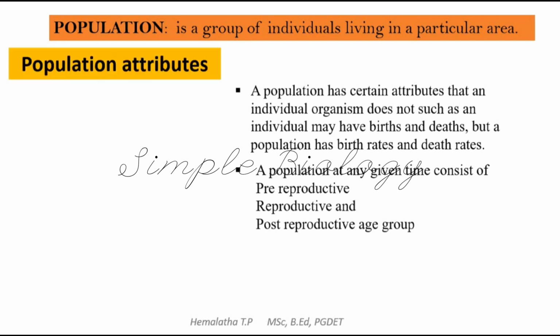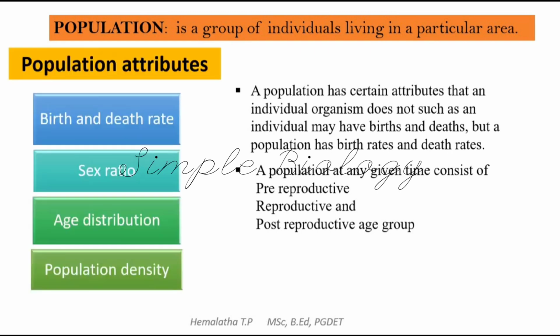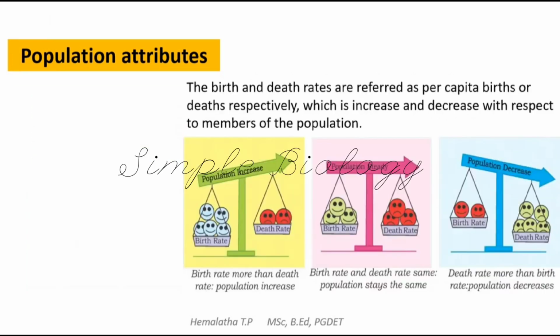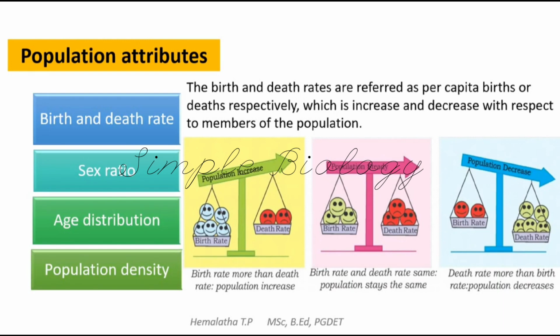Some of the attributes of the population are birth and death rate, sex ratio, age distribution, and population density. What are these population attributes? Let us see one by one. The first population attribute is birth and death rate. The birth and death rate is referred to as per capita birth or death respectively, which has increased and decreased with respect to members of the population.